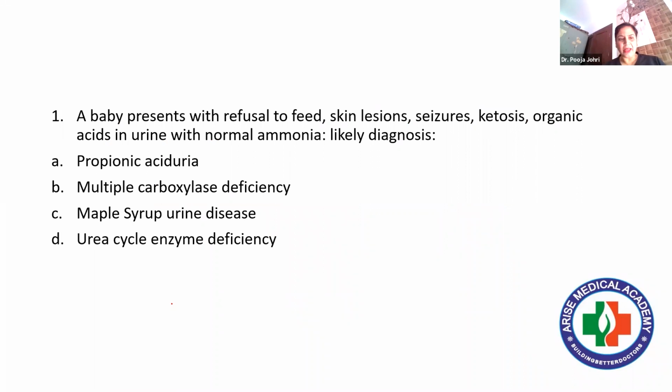See question number 1. A baby presents with refusal to feed, skin lesions, seizures, ketosis, amino acids in urine with normal ammonia. Likely diagnosis is. Now see, refusal to feed, skin manifestations are there, seizures are there, but the concentration of ammonia is normal. That means there is no disorder related to the urea cycle. Now let's read the options. Propionic aciduria. Increase of propionic acid in urine is propionic aciduria.